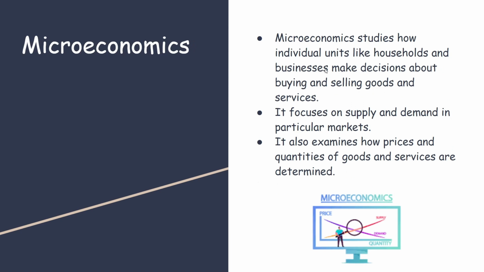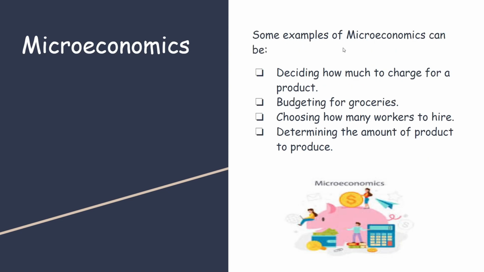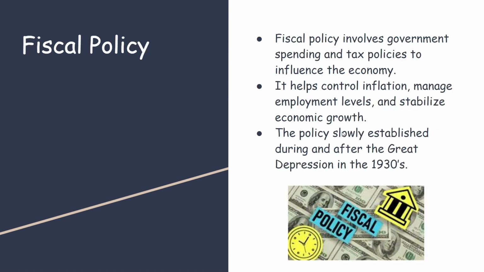Microeconomics studies how individual units like households and businesses make decisions about buying and selling goods and services. It focuses on supply and demand in particular markets. Some examples of microeconomics can be deciding how much to charge for a product, budgeting for groceries, choosing how many workers to hire, determining the amount of product produced.